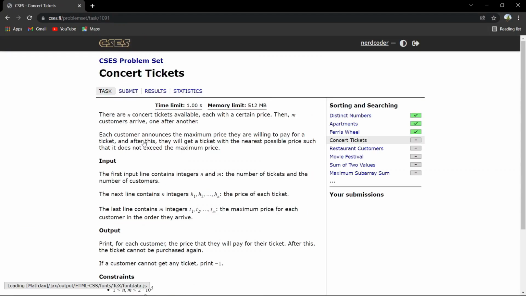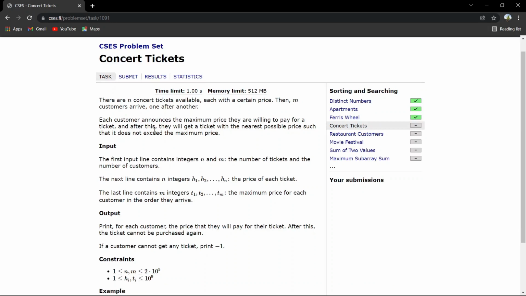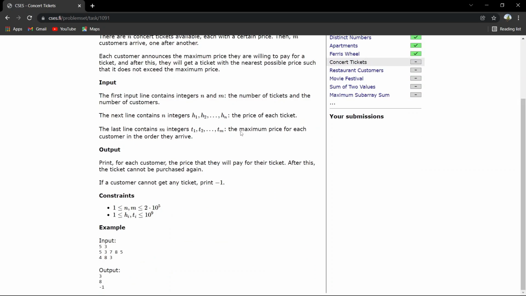So the problem statement says that there are n concert tickets available, each with a certain price. Then m customers arrive one after another. Each customer announces the maximum price they are willing to pay for a ticket, and after this they will get a ticket with the nearest possible price such that it does not exceed the maximum price. So let's see the input.